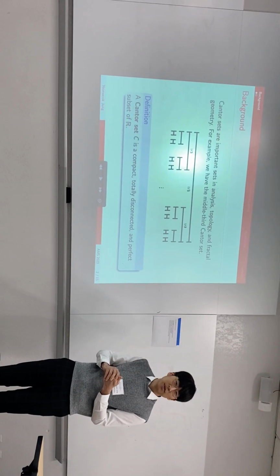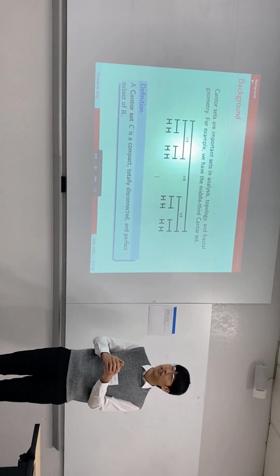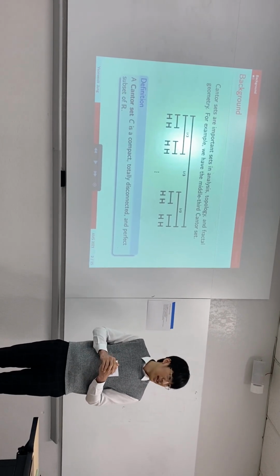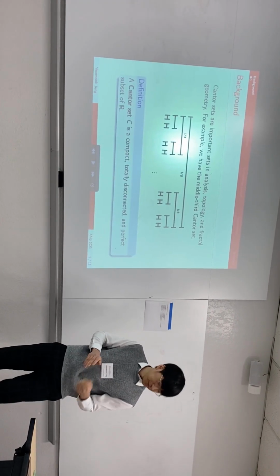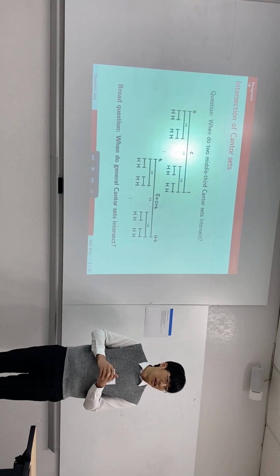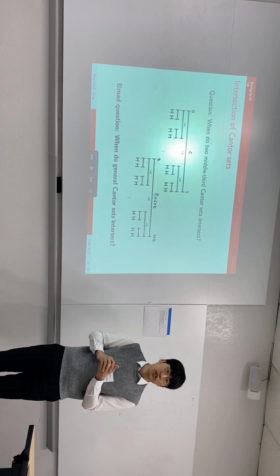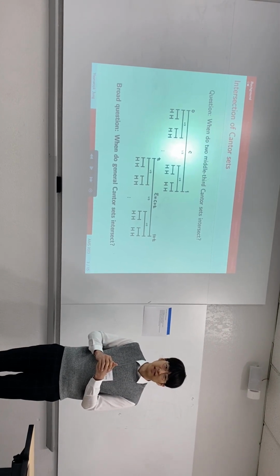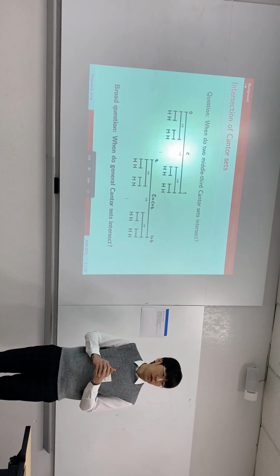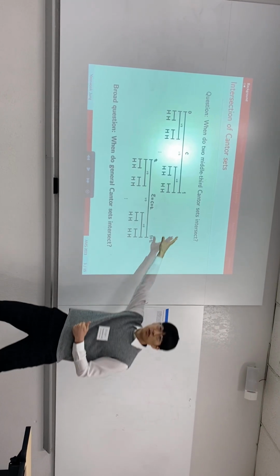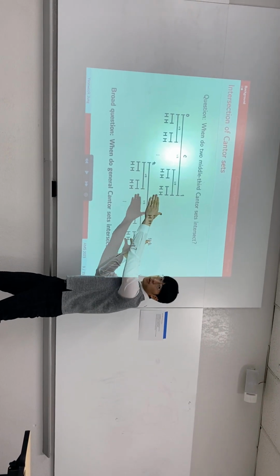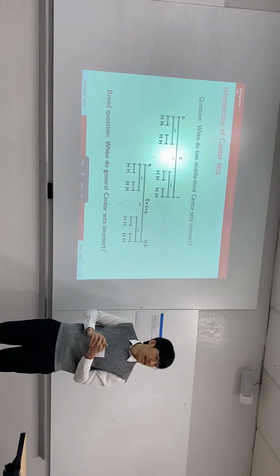And this is an example of a more general definition that we will use, in which we define a Cantor set to be a compact, totally disconnected, and perfect subset of R. Although we know numerous things about Cantor sets, there are still some basic notions that we still do not fully understand. One of those is intersections of Cantor sets. So we can ask the following question. Take a middle third Cantor set, slightly translate a copy of it, and if we consider these two Cantor sets, the question is, will they intersect?